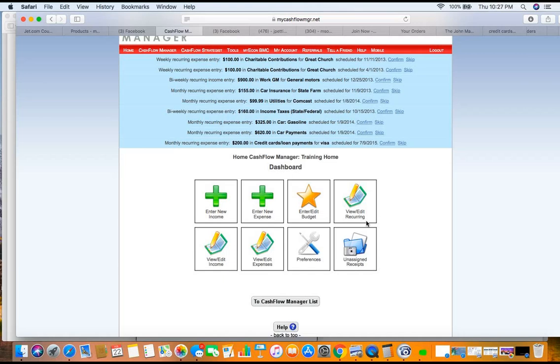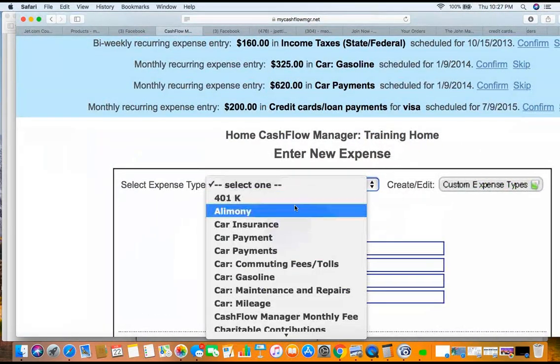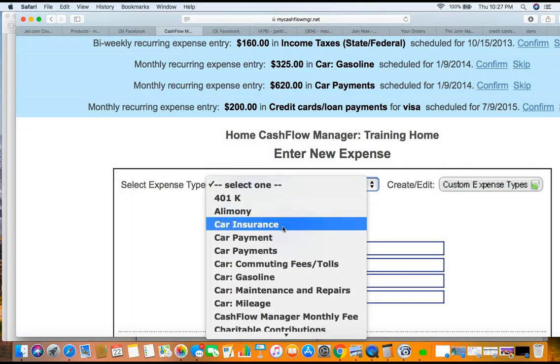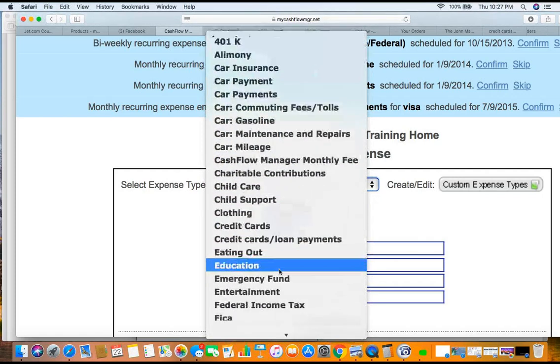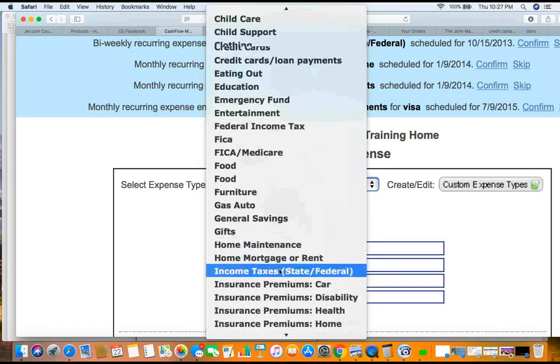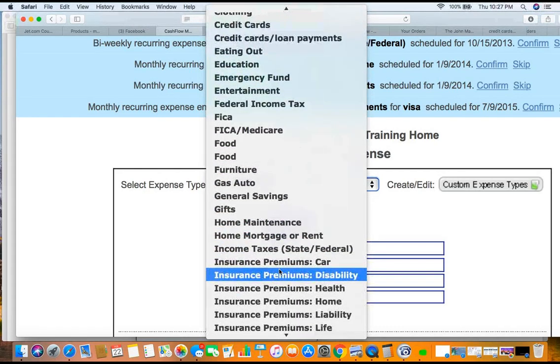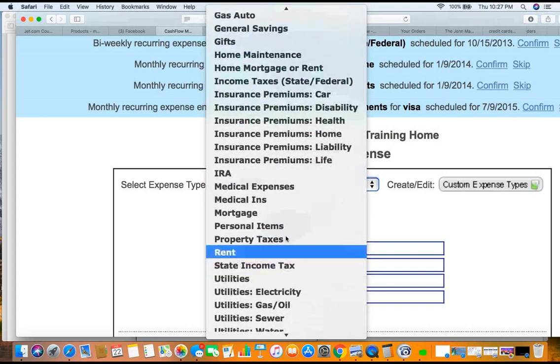So you want to make sure that you're looking at your money, you're watching your money, you know exactly what's going on. So here we go. If I click on enter new expense, it looks the same so far, but look what happens here. There's a difference. Now it's got some different things as options for expenses: car insurance, car payment, gasoline, child care, child support, FICA, Medicare, food, furniture, federal taxes, medical expenses, medical insurance, my mortgage.